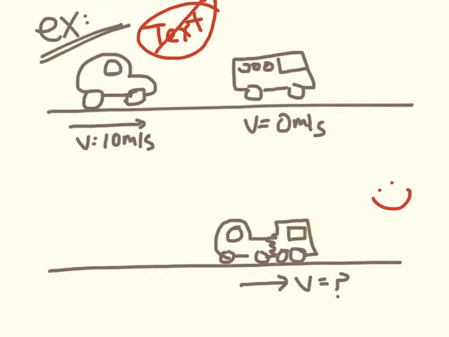So the car is going 10 meters per second before the collision, and because the momentum, the amount of motion, is being shared between the car and the bus, I'm hoping it makes sense that the velocity of both of them together after the collision will be less than 10 meters per second. So they will be moving because the momentum of the car is transferred to the bus as well, but it will be less than 10 meters per second. So how could we calculate that?